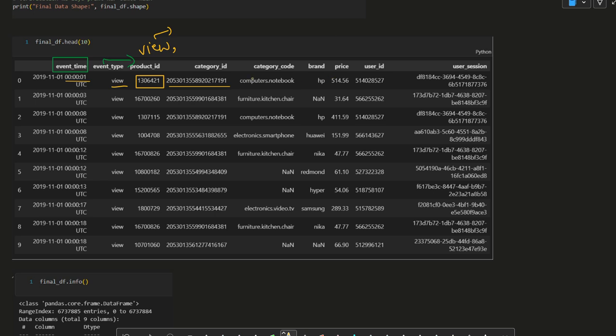Now there is a category code. So the user had seen a notebook, like a computer notebook. There's a computer notebook with the brand of HP, and the price of it is $514.56.